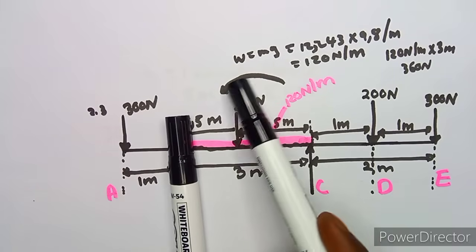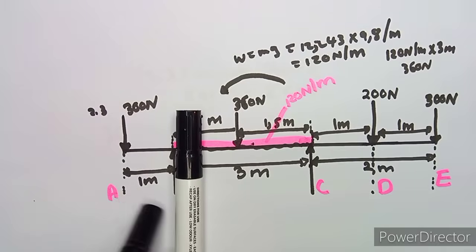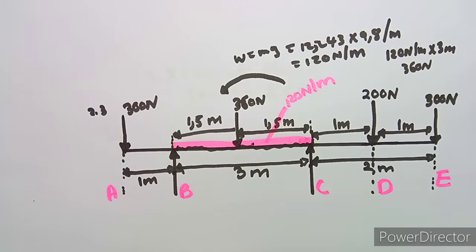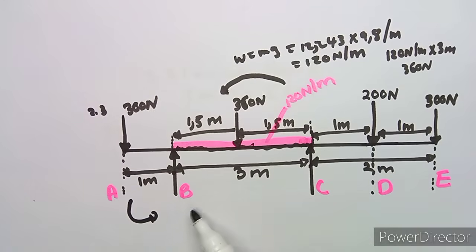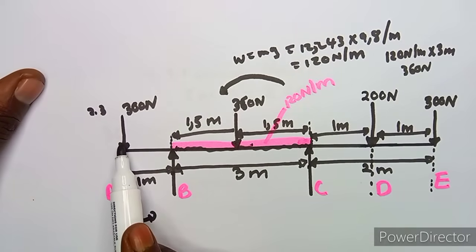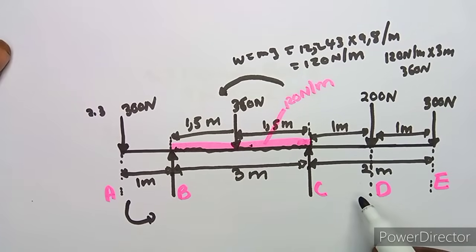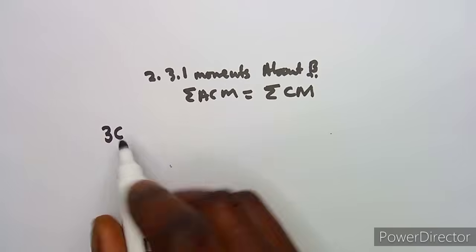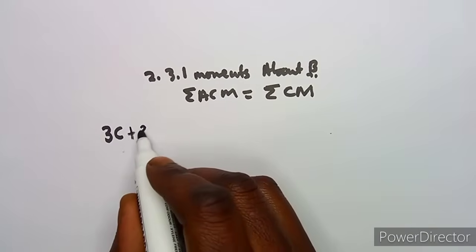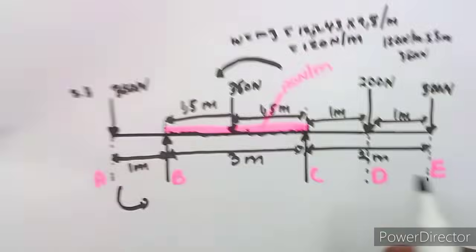Take note, it's a continuation of that direction, so we are still in the anti-clockwise, because this one is just a continuation from this point to this point, still a continuation of this R. So this 300 is part of the anti-clockwise moments, so it must be added together. So this will be 300 by 1. So we have to add also 300 times 1 in this case. All right, so that's it.